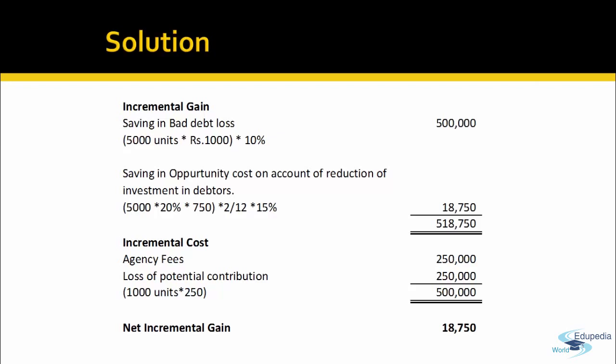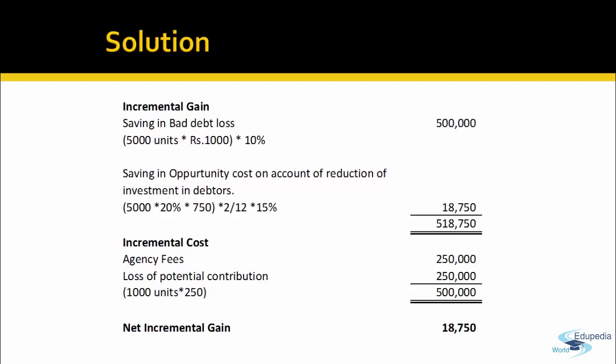The next is the opportunity cost on account of reduction in investment in debtors. The company has interest of 15%. The credit agency will identify 20% of the debtors as potential bad debtors. For those 20%, if the company will not sell those goods, there will be no investment, no blockage of funds on those debtors. How much investment is there?